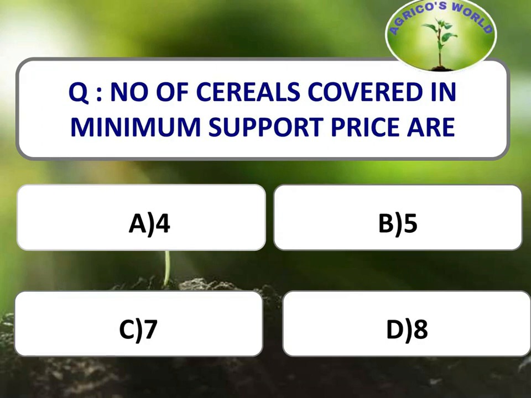Number of cereals covered in minimum support price are? Minimum support price is issued by CACP, which is Commission for Agricultural Costs and Prices, and it issues MSP for 7 cereals and 5 pulses, 7 oilseeds and 4 commercial crops.